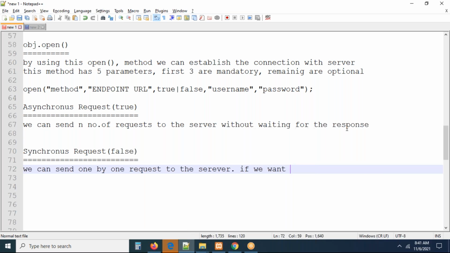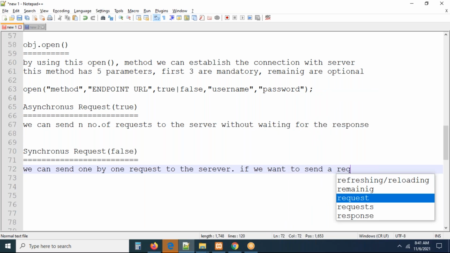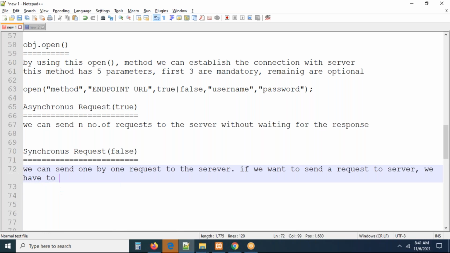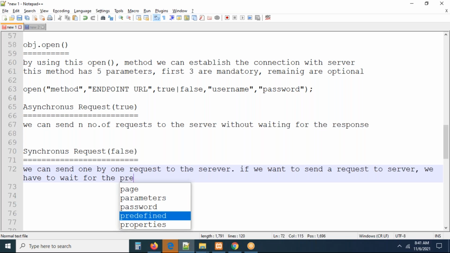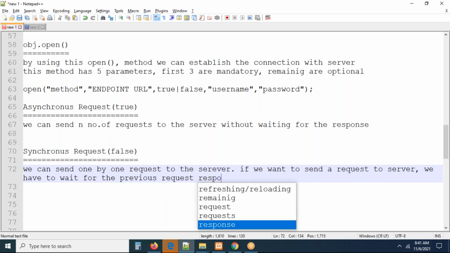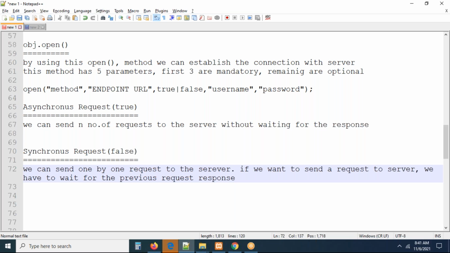If we want to send a request to the server, we have to wait for the previous request response. If that response came, then we can do something. Otherwise, we cannot do, guys. This is exactly the simple thing. Okay, right. This is very important. Keep it in mind: what is asynchronous, what is synchronous. Okay, now, right.